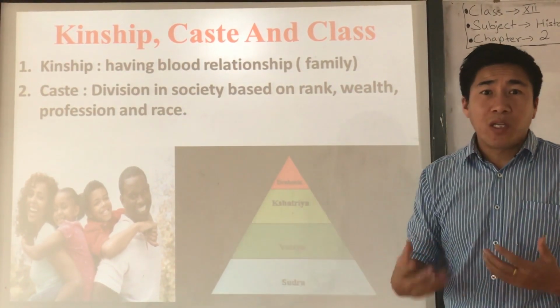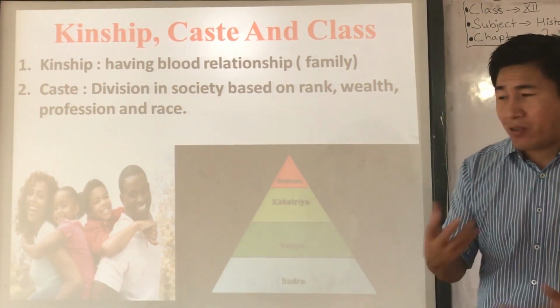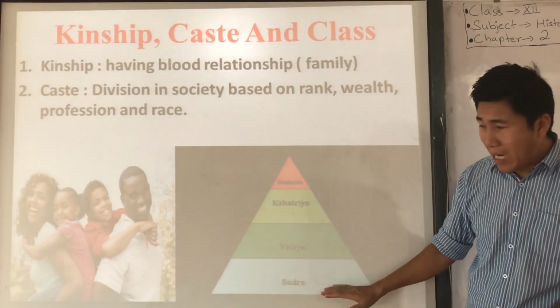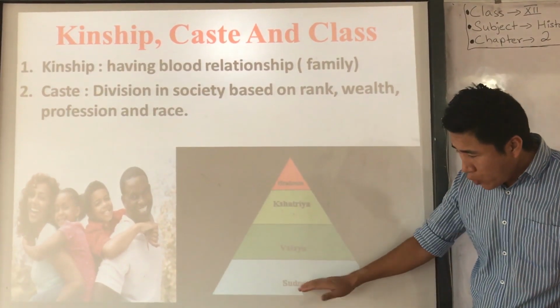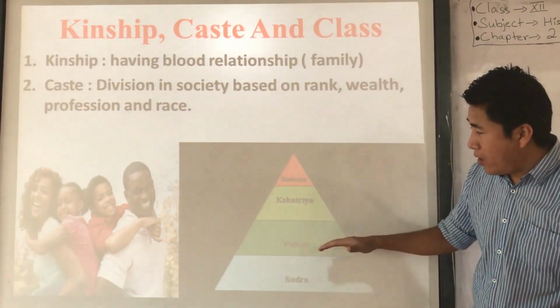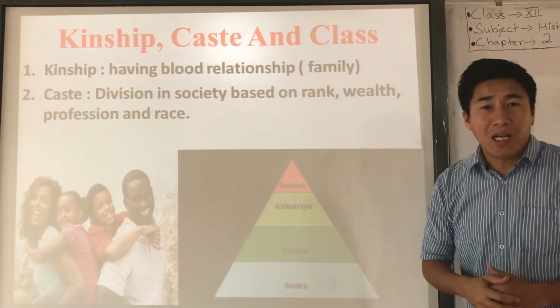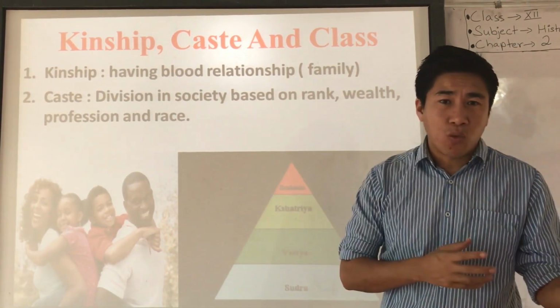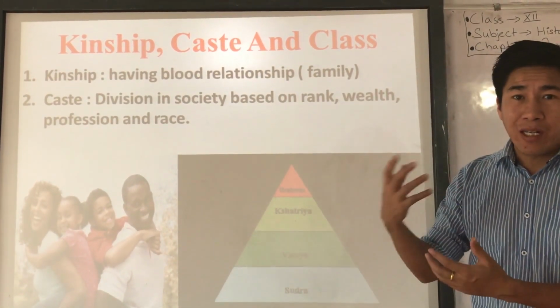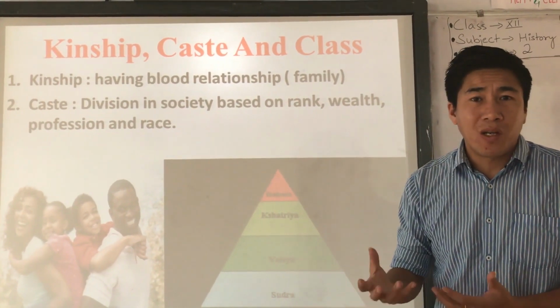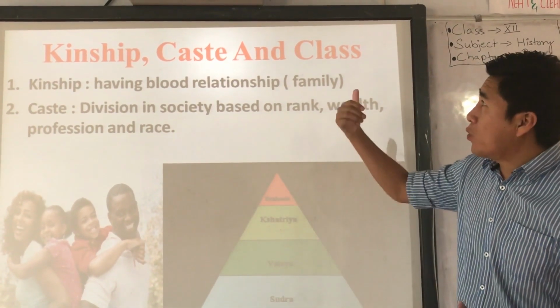Vaishyas usually did economic activities, farming, business. And Shudras, the lowest caste, needed to serve all the higher varnas, I would call. Now, caste is an English word; in Hindi we call it the varna system. Understood?